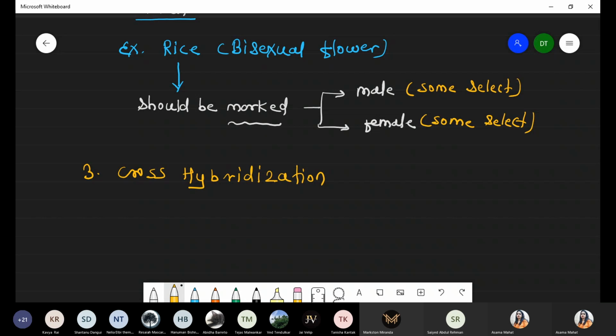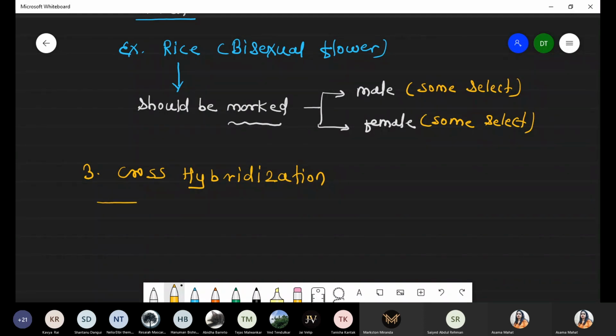Like the example we took just now, that same simple step: select parent A having high yield, high protein, and parent B having high resistance against drought and against pathogenic attack. When you perform the cross pollination, the first progeny formed is a hybrid variety which has all the superior qualities in a single plantlet.